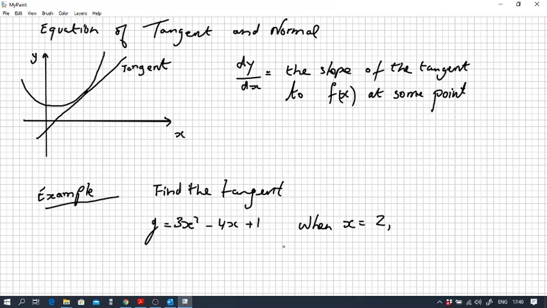Now, it would be a good idea at this point to find the y value when x equals 2. So before we start to try and find the tangent, let's just sub in 2 and find the y value. So when x equals 2, y equals 3 times x squared, 4, minus 4 times 2, plus 1.